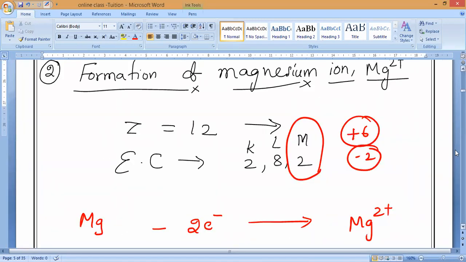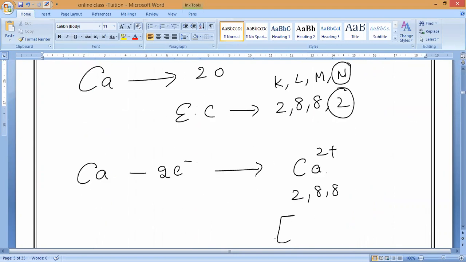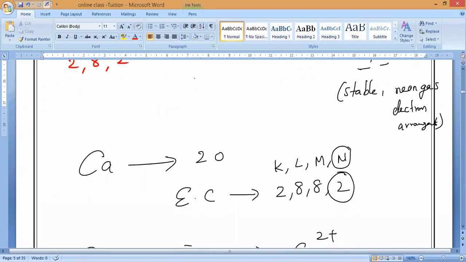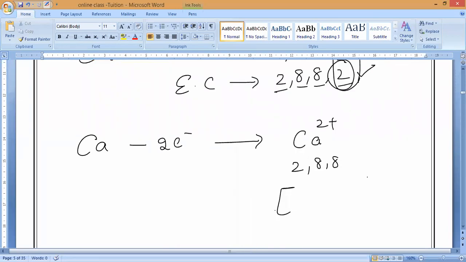Now, formation of magnesium I have taught you. Now, formation of calcium. So let us come to here. Calcium has 2 electrons present in the valence shell. So how many shells totally? 2, 8, 8, 2 is the electronic configuration of that. Now, what will happen here? The last shell is called the valence shell. So how many electrons are there? 2 electrons are there. Use the 2 electrons to gain the nearest inert gas electronic configuration, 2, 8, 8. What is that? Argon.